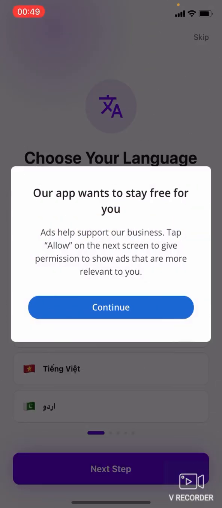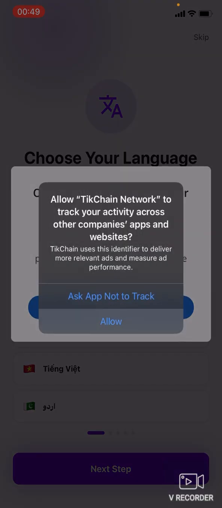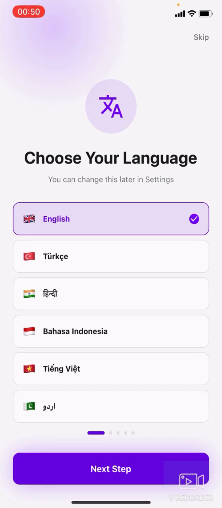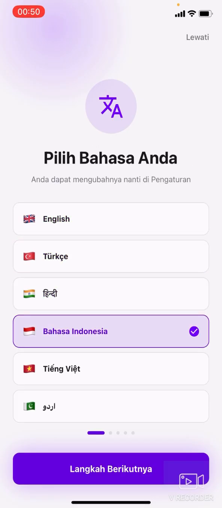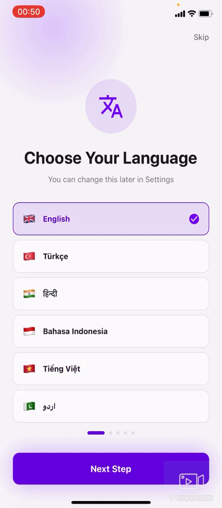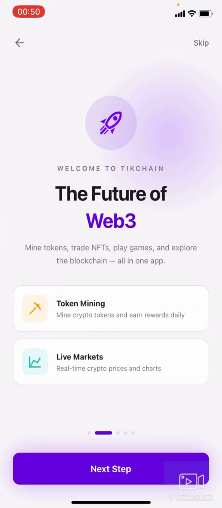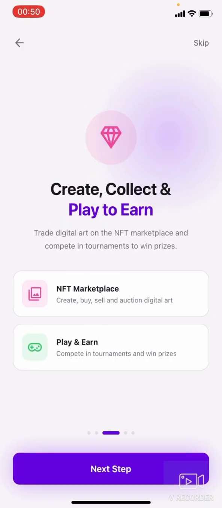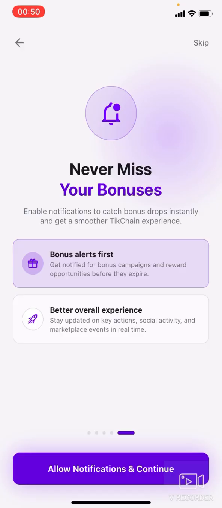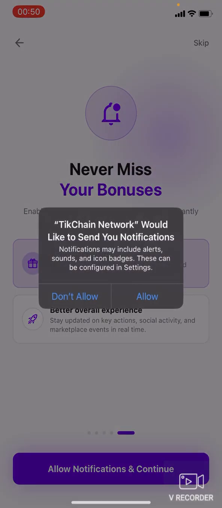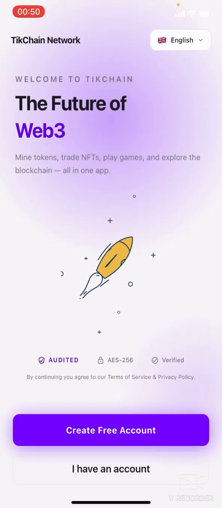All right, so once you open the application this way, it asks for permission. Okay, click on continue. All right, I'm going to allow this. Click on allow. Now you can see over here it says we should choose our language, so go ahead, select the language you understand, and click on the next button right here. Now we are on the features. I'm going to click on next again. Click next. Okay, I'm clicking next again, and allow notification. Okay, I'm going to allow this. I'm allowing notification, and good.